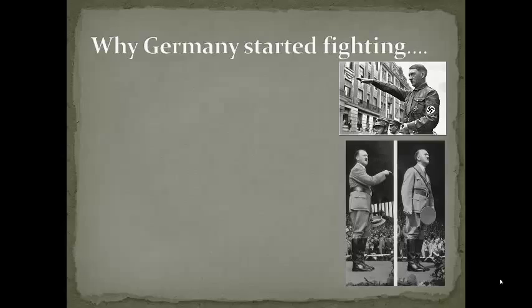Now, first of all, we're going to talk about the actions of Germany and how ultimately they become our enemies. As we had talked about in one of our previous units when we talked about World War I, Germany had been severely punished following World War I. There was a treaty that they were forced to sign. It was called the Treaty of Versailles. And this treaty required them to take complete responsibility for starting World War I.